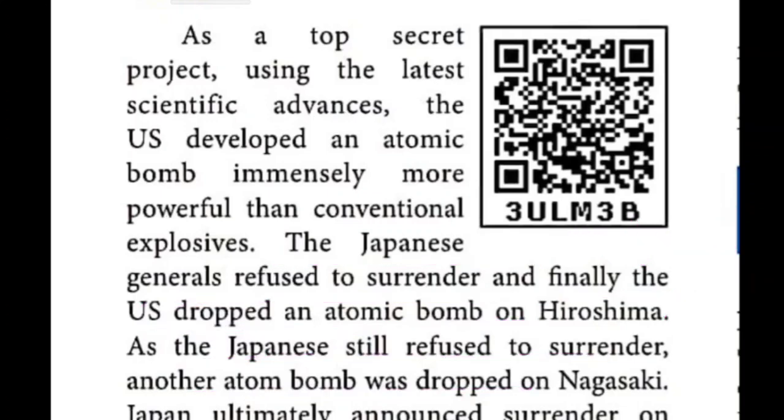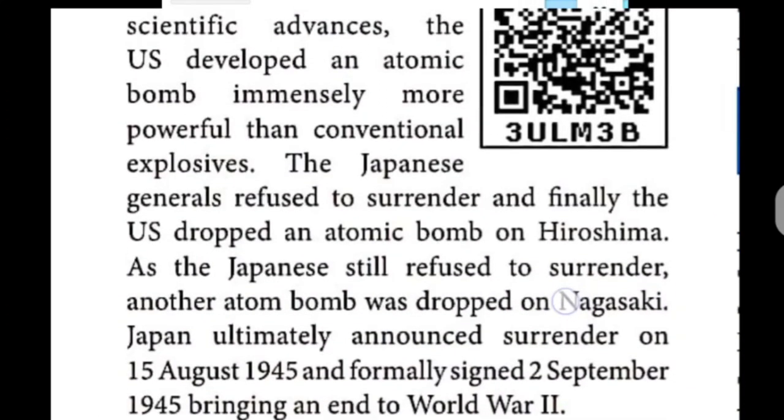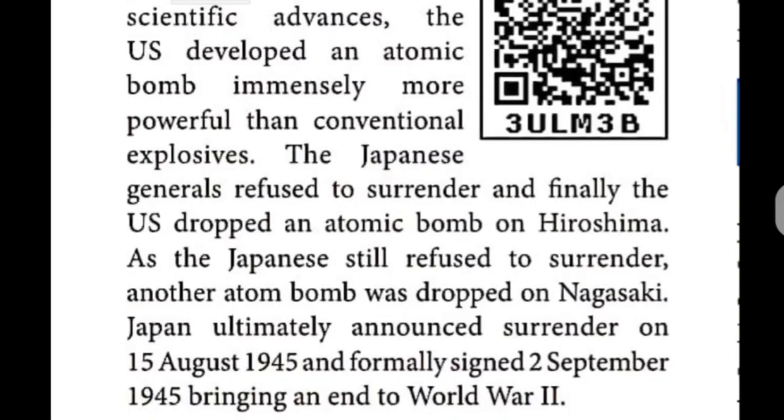Japan ultimately announced the surrender on 15th August 1945 and formally signed on 2nd September 1945. The Treaty of Paris was signed, bringing the Second World War to an end. These are the things given under Hiroshima and Nagasaki. The Japanese generals refused to surrender, so that was the reason for America throwing the bombs on Japan.